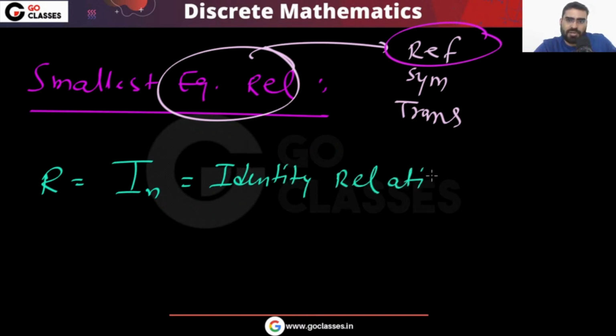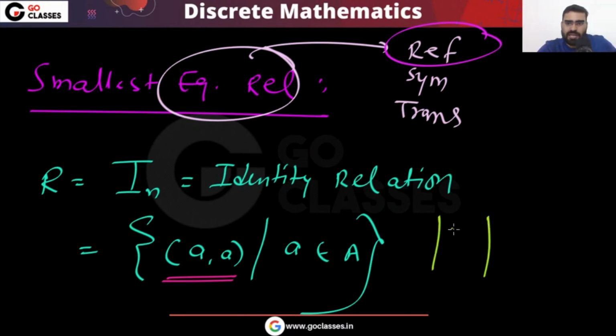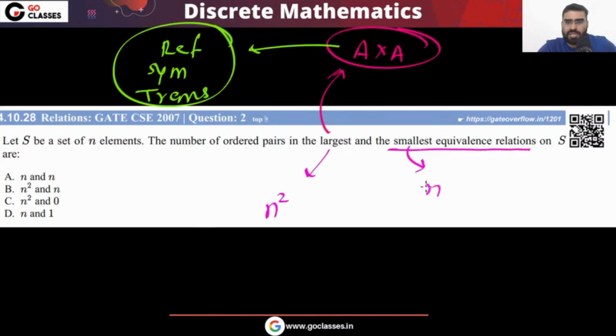Identity relation means the relation of pairs (a, a) where a belongs to the base set, so every element is related to only itself. What is the cardinality of the identity relation? That will be only n, since n reflexive pairs are there. So the smallest equivalence relation cardinality will be n, and the answer is n square comma n.